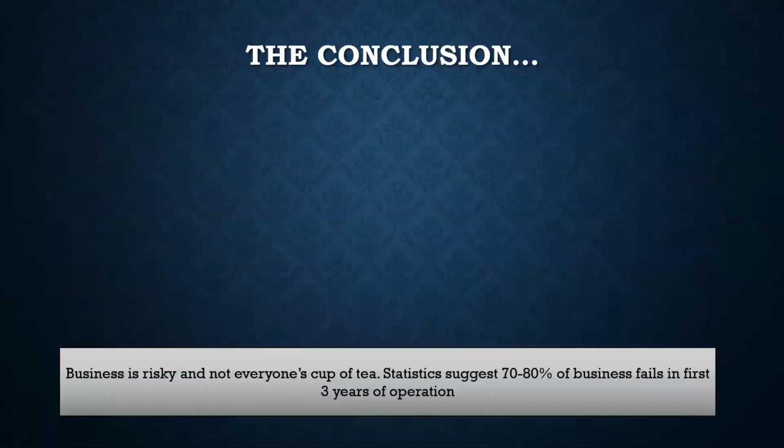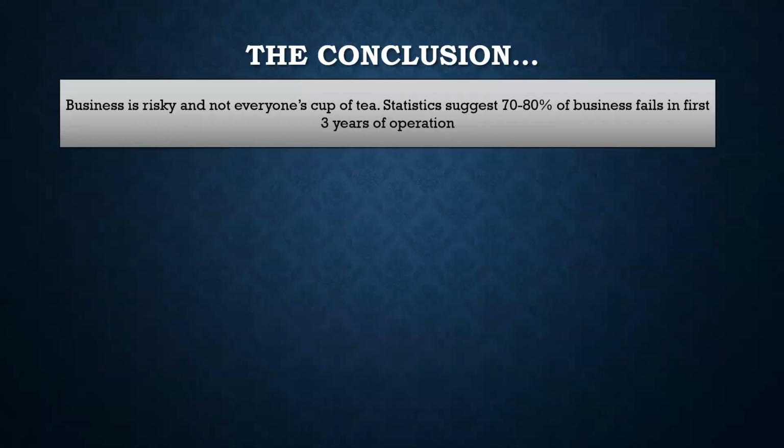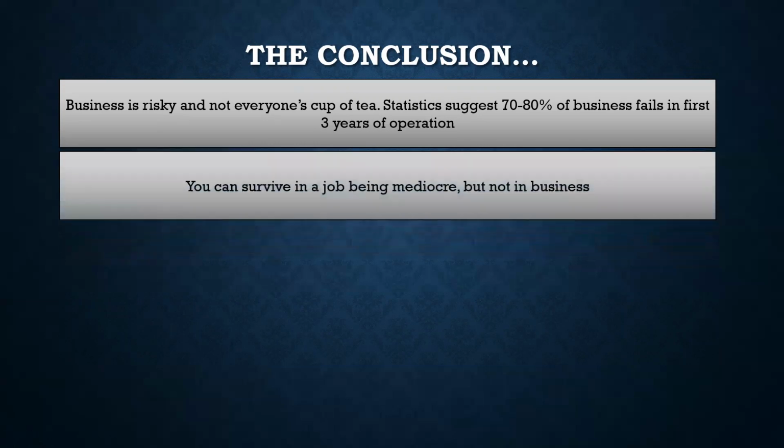What does that mean? First of all, that means that business is risky and obviously not everyone's cup of tea. Statistics suggest that 70 to 80% of businesses fail in the first 3 years of operation. That is because of lack of planning. Mostly businesses fail because of lack of planning, and they are not able to scale beyond a particular level. So if you have seen Shark Tank, you will see that most of the sharks try to understand how they can scale the business, right? So that's very important.